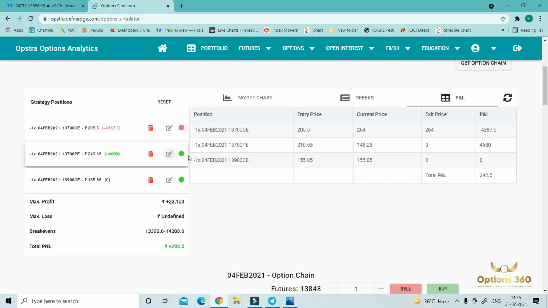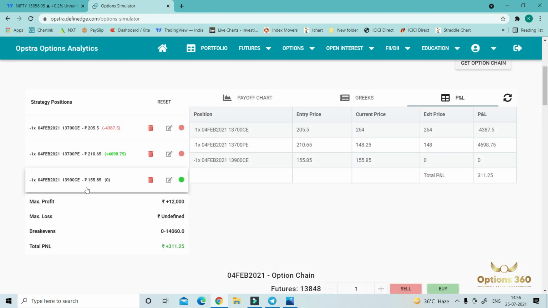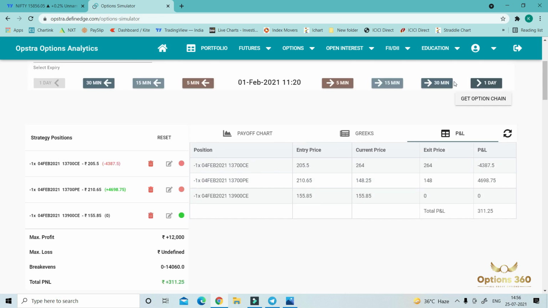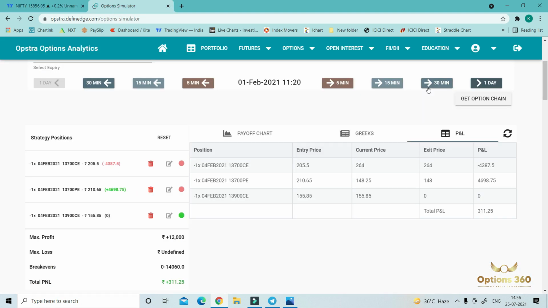We booked this P 13,700 at 148 rupees and opened 13,900 C, sorry, around 11:45. So the price was 127.